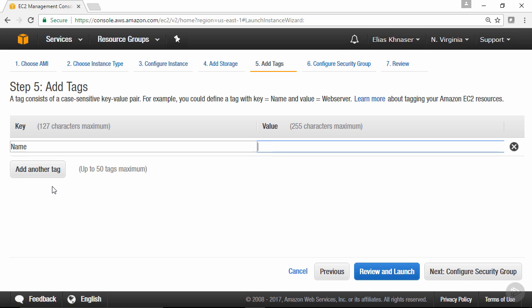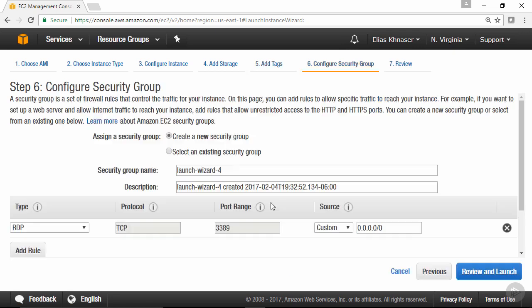If you wanted to, for example, also include the department, the purpose of this server, maybe the data center that it's in, a whole slew of information that you can then run reports against at a later time, maybe for billing purposes, or maybe just for asset management, maybe for showback, chargeback, etc. You can include any number of configuration from a tags perspective. Tags are very important. I highly encourage you to use them wherever possible.